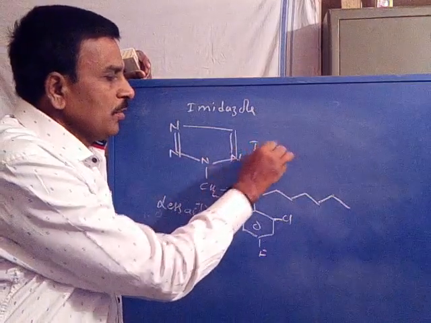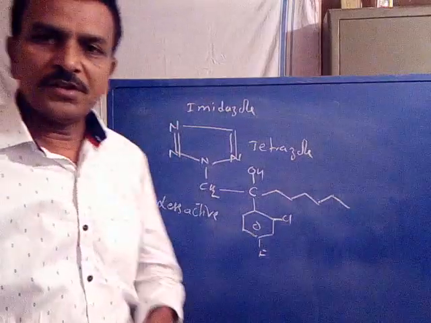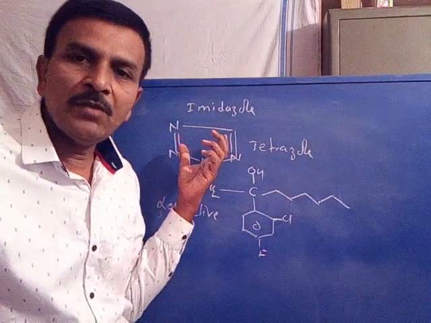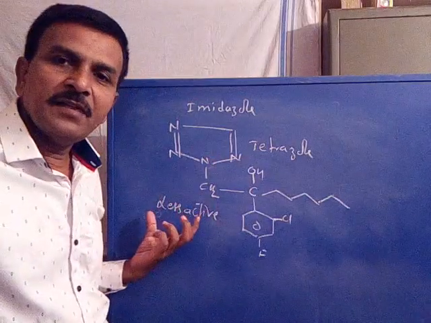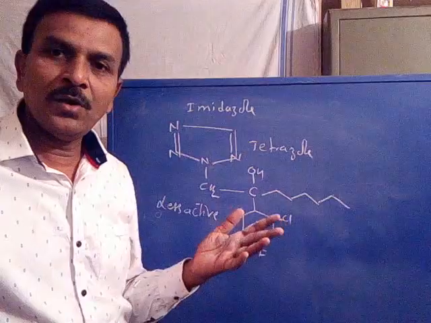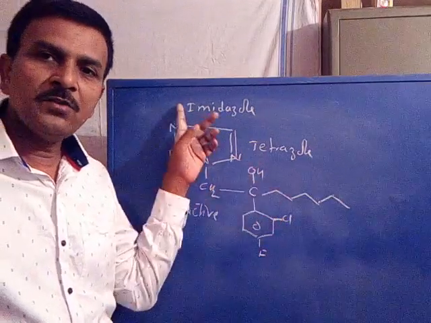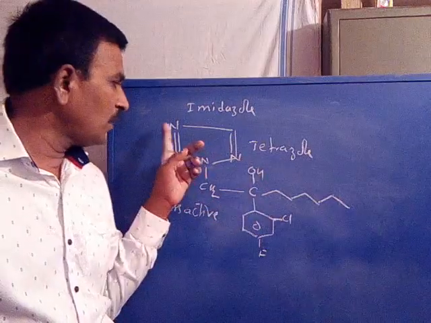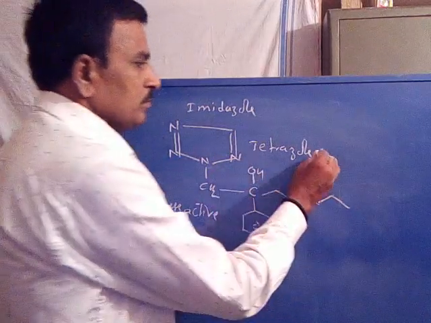It becomes tetrazole. In the same structure, if we keep imidazole, only 2 nitrogens, its activity will be less. When we introduce additional heteroatoms, that is tetrazole, imidazole is changed to tetrazole. 4 nitrogens are there.